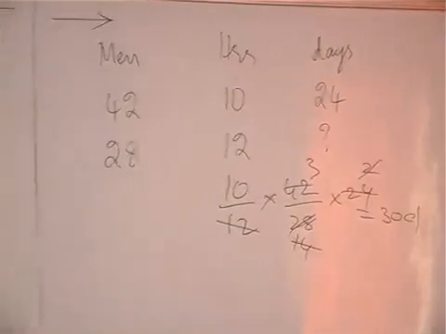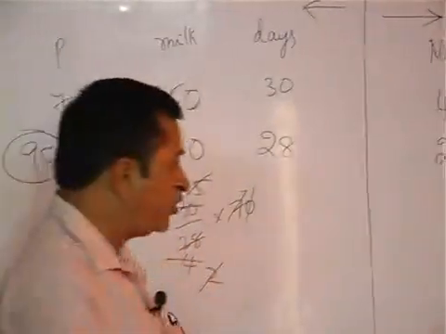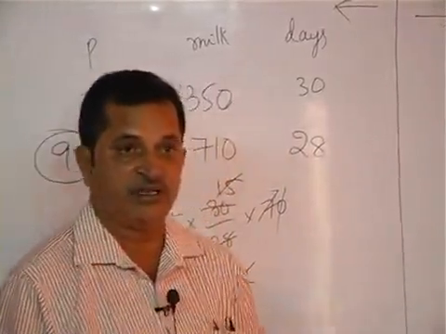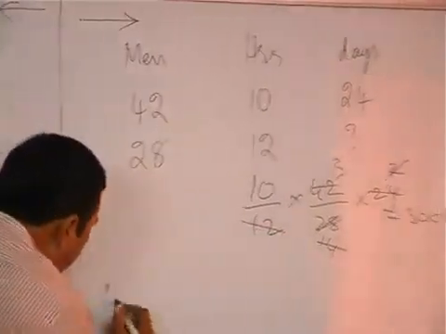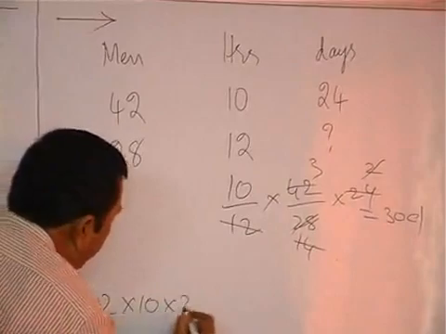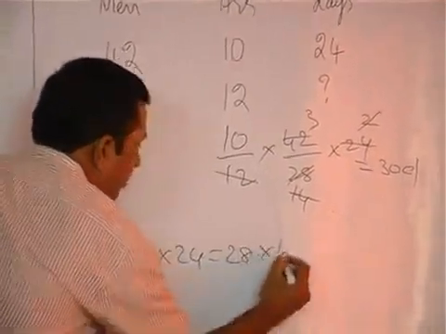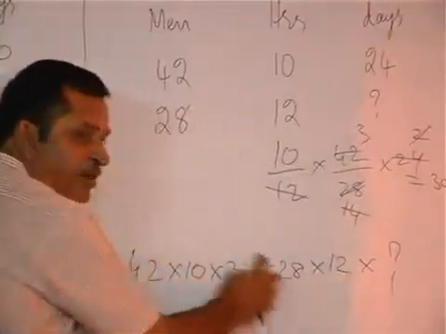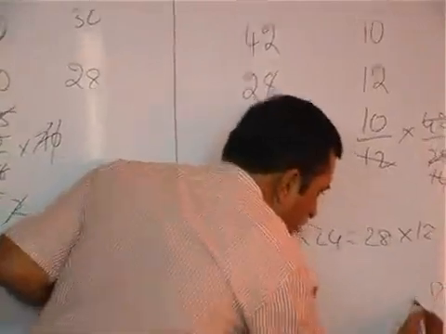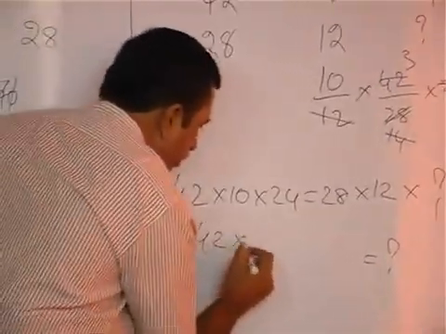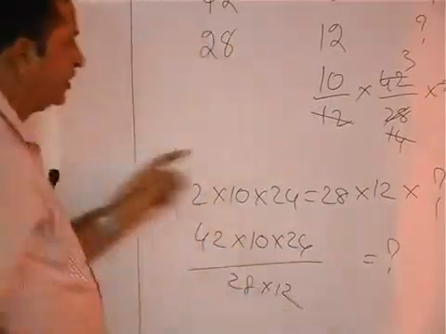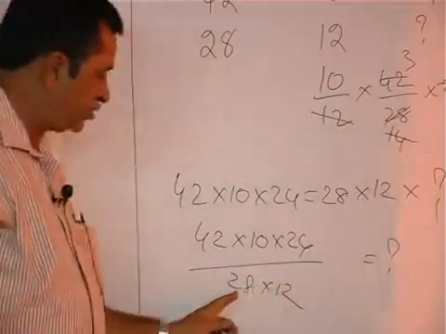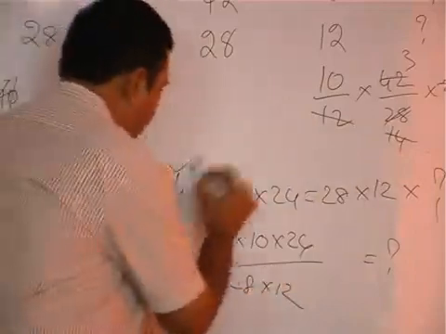30 days. But why I told you these two problems: I wanted to show the difference. Here, this is a work related problem. 42 men, 10 hours, 24 days work is equal to 28 men, 12 hours, how many days work? Whether you miss number of days, number of hours, number of men, if you want the value of the question mark, 42 into 10 into 24 by 28 into 12. See here, 12 and 28 are in the denominator. This method is right.